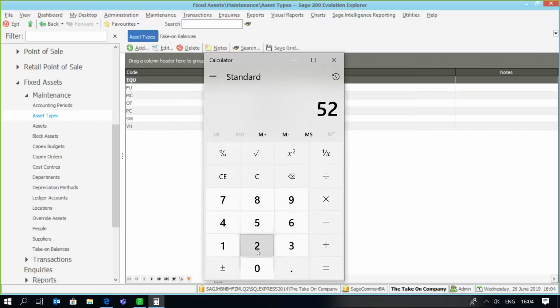And all we're then going to do is establish our depreciation. We've said 52,000 minus 18,000, which is our take-on depreciation value, equals 34,000. You're going to divide that by 24 months, because 24 months is the remaining months of the asset's lifespan. And we're going to have a value of 1416.66 depreciation value per month.